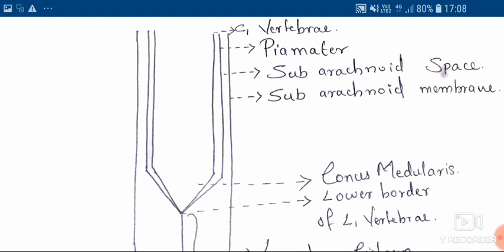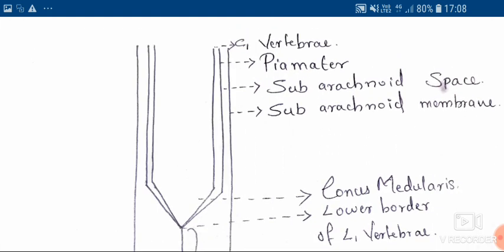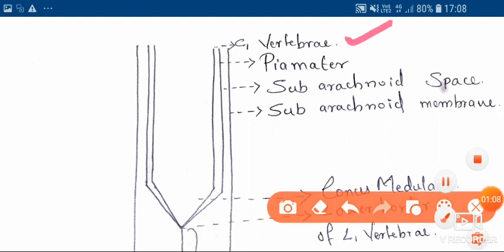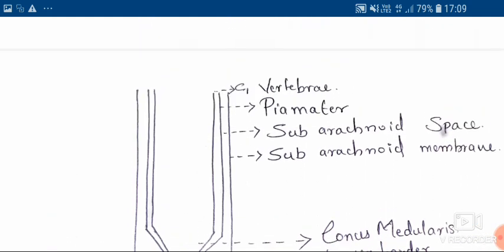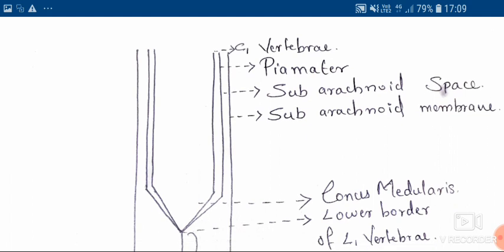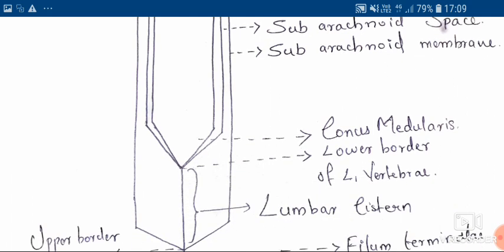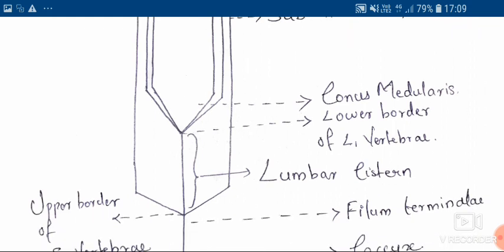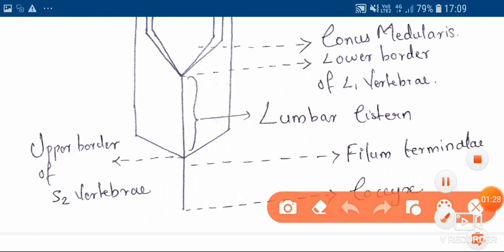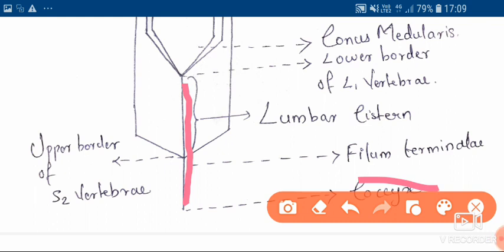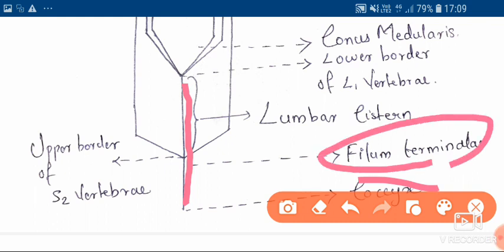This is a rough diagram of the spinal cord. I have said that the spinal cord extends from the C1 vertebra to the lower border of the L1 vertebra. The spinal cord is covered by pia mater, which also terminates at the lower border of the L1 vertebra. After that, it continues as a thin filament until the coccyx. This filament is known as the filum terminale.